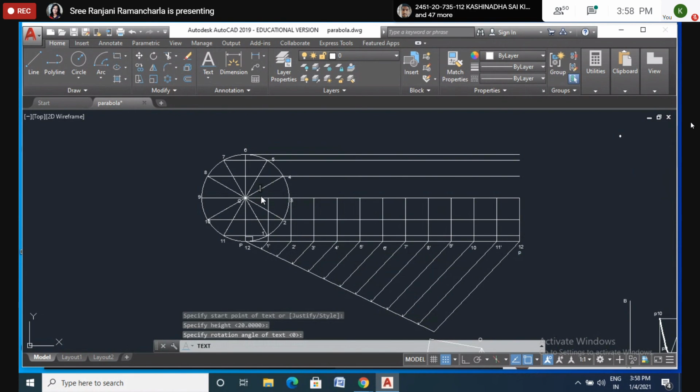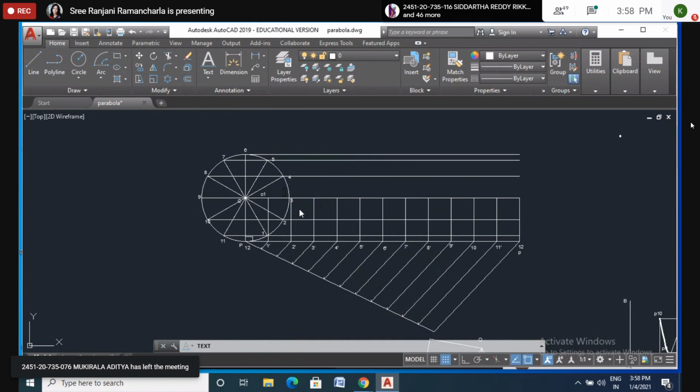C1. This is C2. This is C3. C4. C5. C6. C7.